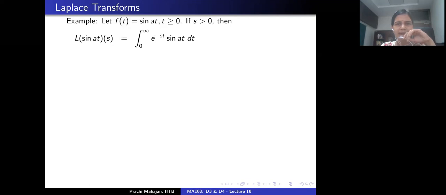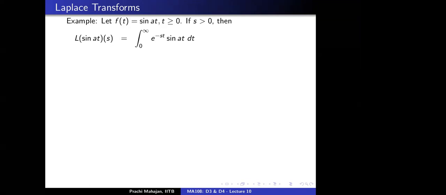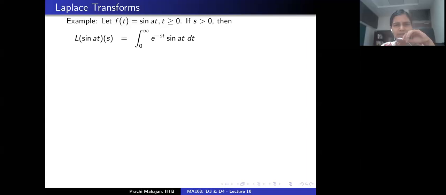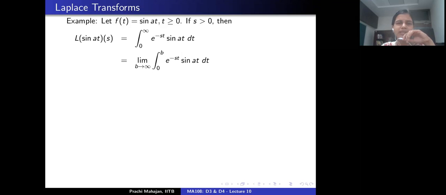So suppose that s is positive. Then the Laplace transform of sine of at is this improper integral from 0 to infinity of exponential minus st sine at dt. Now, how would you compute this? By definition, this improper integral is allowing the limit b to tend to infinity and computing the integral from 0 to b, whenever this exists.